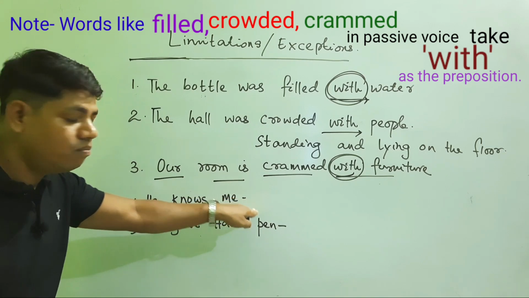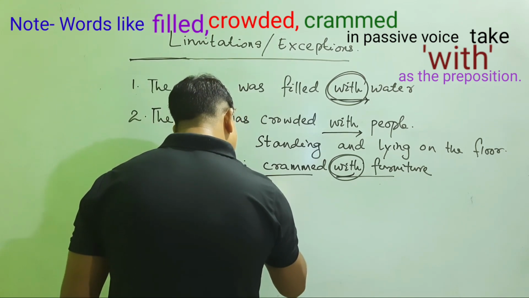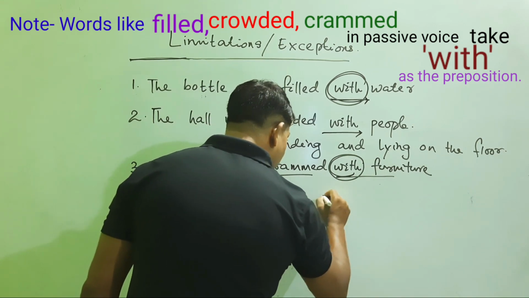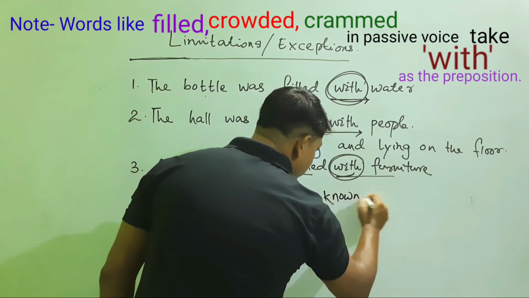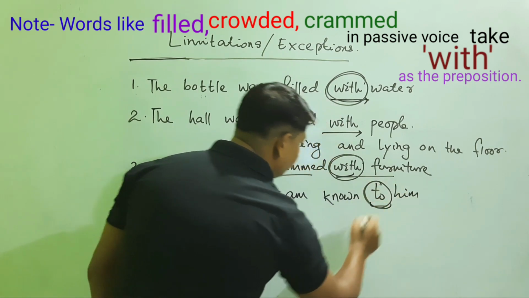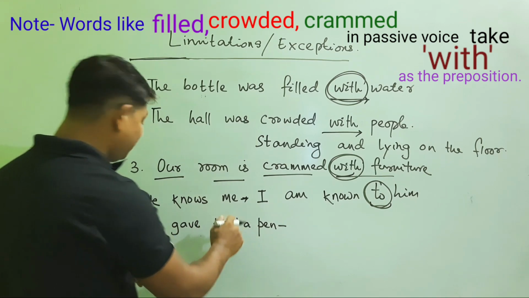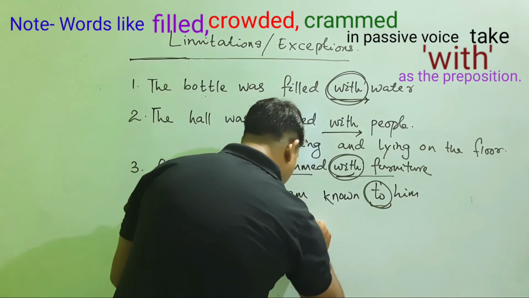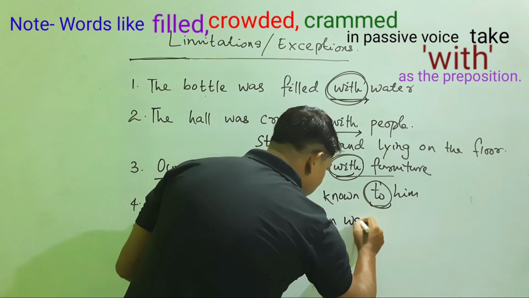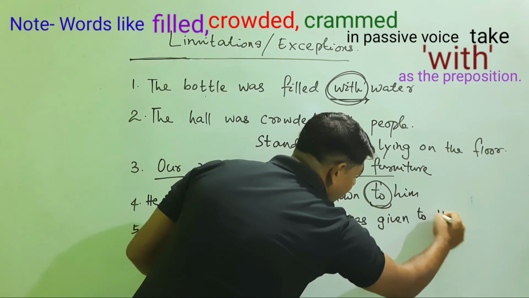So two more examples you can see. He knows me. When this sentence is passivized, I am known to him. To comes here, you can see. Not by. I gave Hari a pen. When this sentence is passivized, a pen was given to Hari.